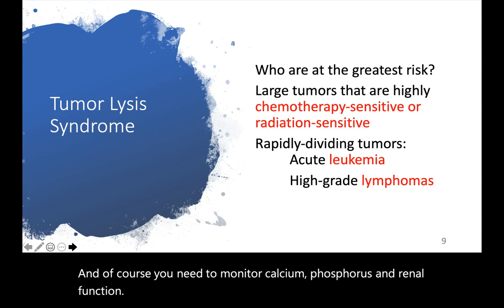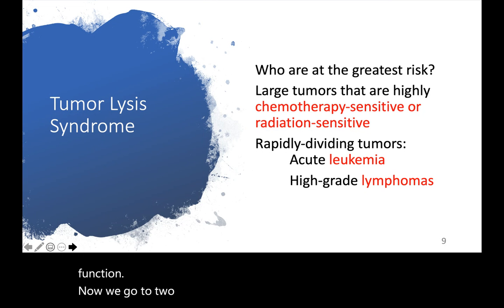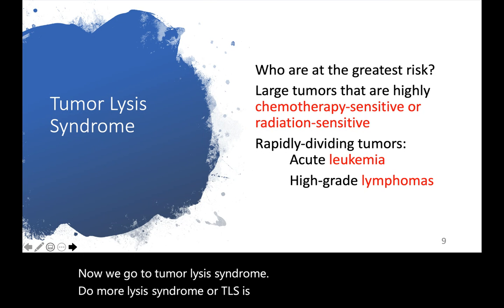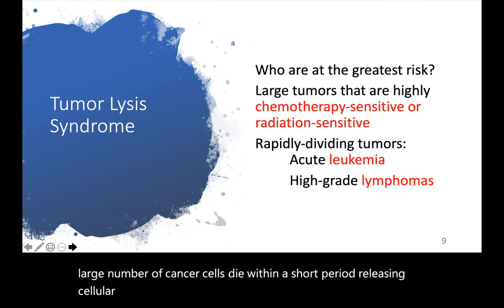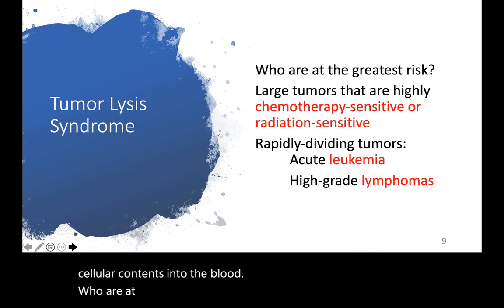Now we go to tumor lysis syndrome. Tumor lysis syndrome, or TLS, is a condition that occurs when a large number of cancer cells die within a short period, releasing cellular contents into the blood. Who is at the greatest risk for tumor lysis syndrome?